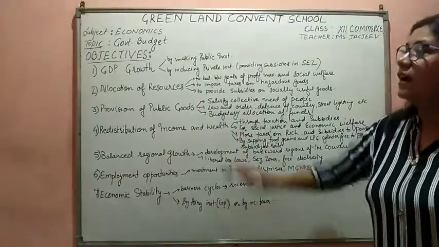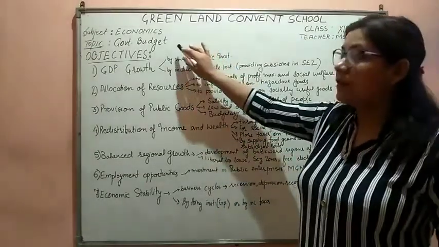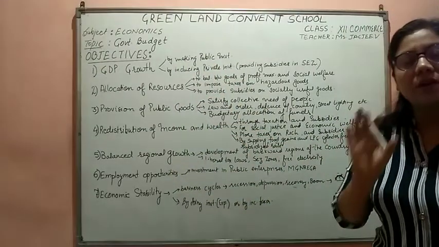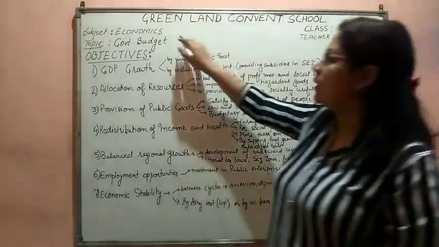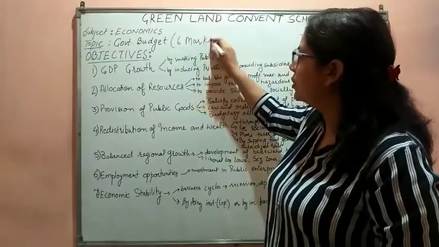You have to learn these 6 objectives, as this is a very important question of the government budget. The government budget itself is the only chapter which consists of 6 marks. Otherwise, what's in our macroeconomics?